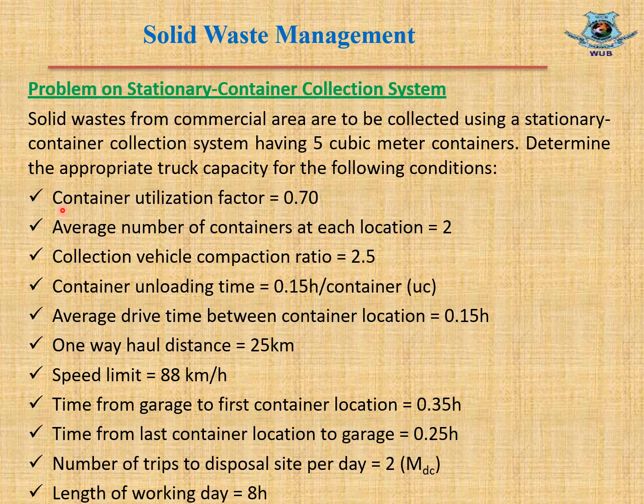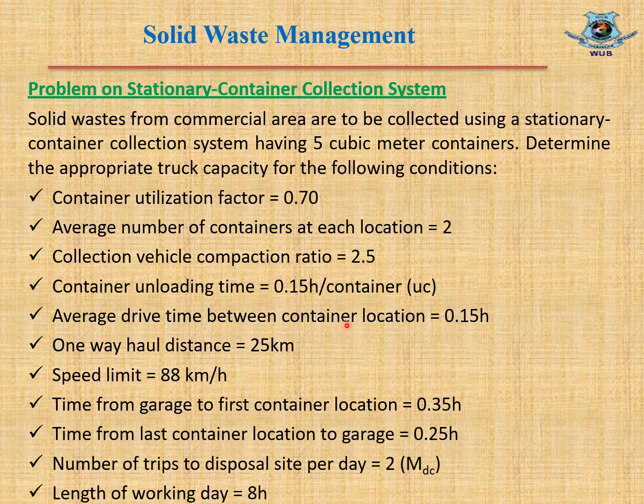The conditions are container utilization factor 0.7. That means 70% of the container will be used. Average number of containers at each location is 2. Collection vehicle compaction ratio is 2.5. That means here a compaction vehicle will be used. Container unloading time 0.15 hour per container. That means to unload a container 0.15 hour will be required, and this is the value of UC, unloading time required for container.